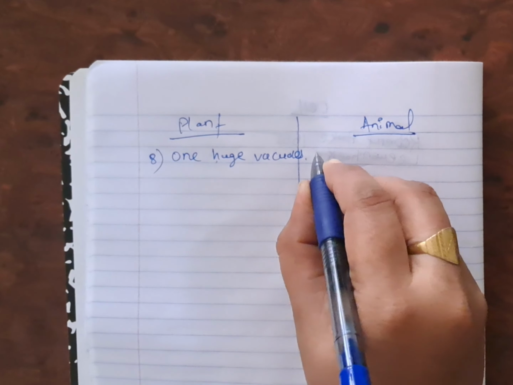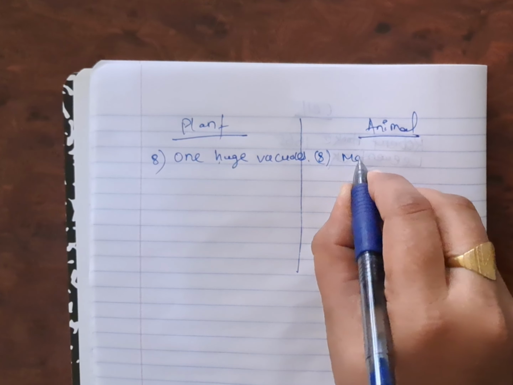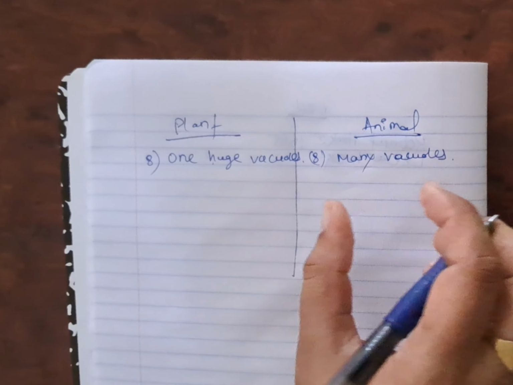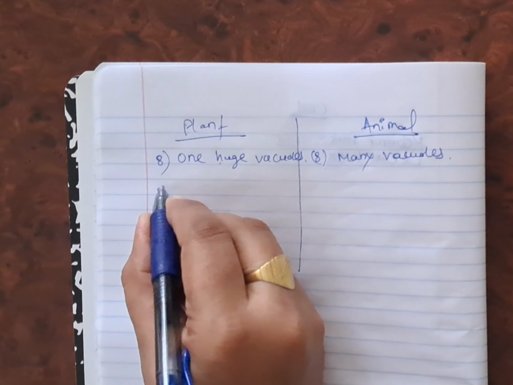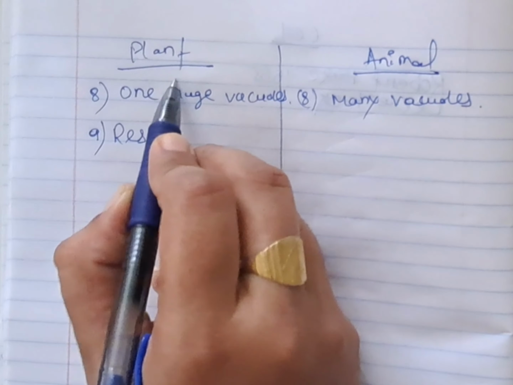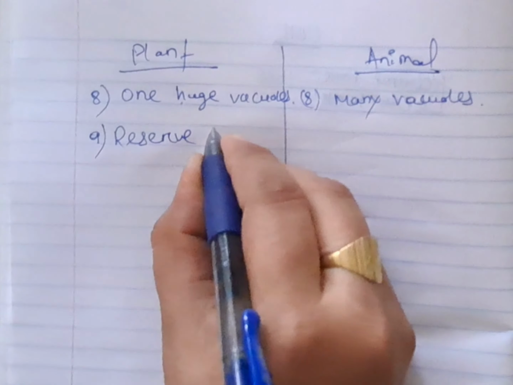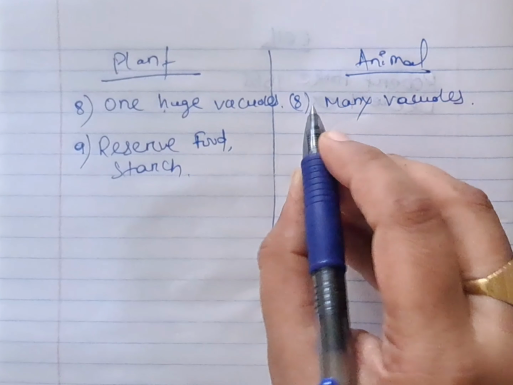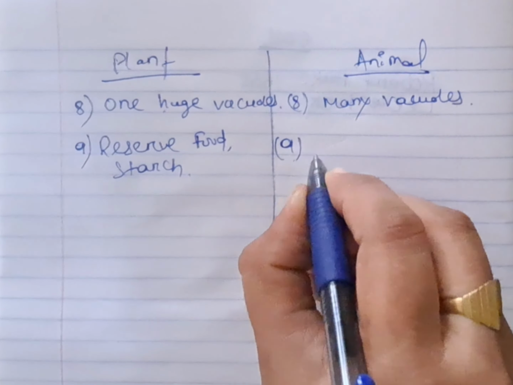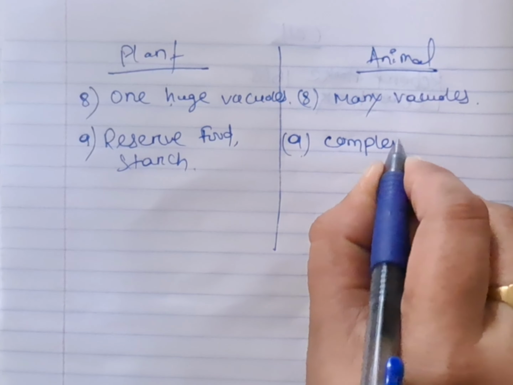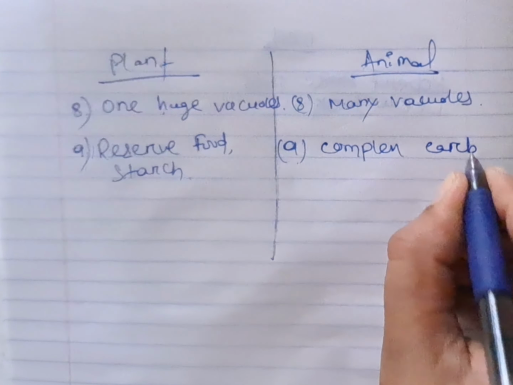But in case of animal cell, many vacuoles are present, and these are small in size. In case of plant cell, reserve food is starch. But in the animal cell, reserve food is stored as complex carbohydrate and glycogen.